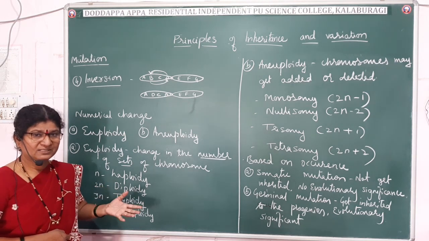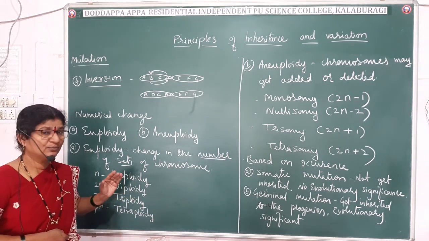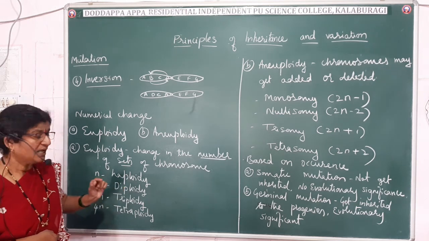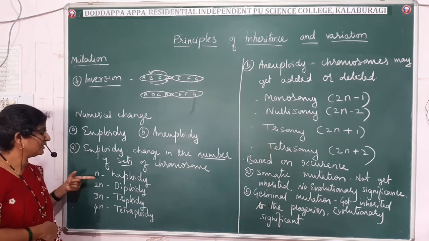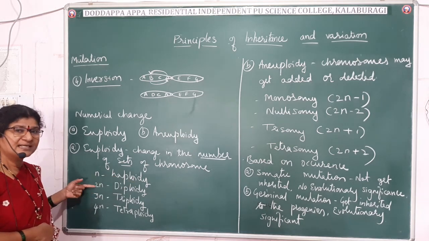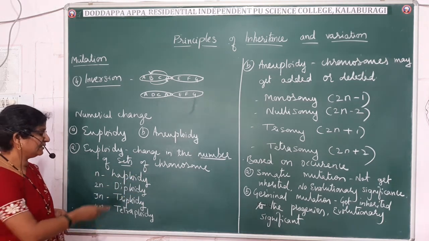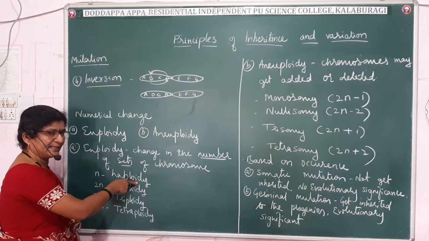If by mistake the chromosome sets get affected, then, see, usually if one set is present, we will say haploidy, and two sets, diploidy. These two are common. Usually in diploid organisms the gametes are haploid.